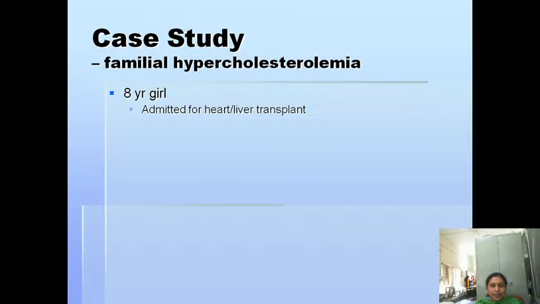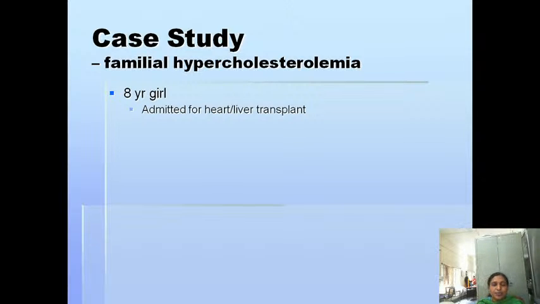HDL cholesterol should be more than 40, or more than 50 milligrams per deciliter. The higher the HDL cholesterol, the better the heart health. And LDL cholesterol should be less than 100 milligram per deciliter, 80 to 100. And the next one is triglycerides. Triglycerides should be less than 150 milligram per deciliter. These are the normal reference ranges of the lipid profile.